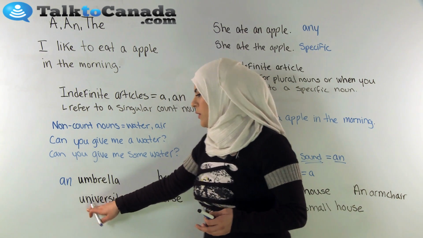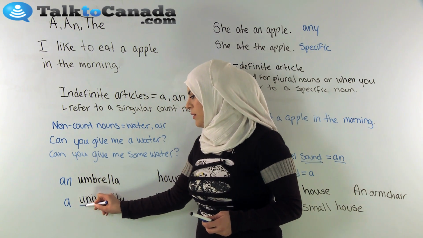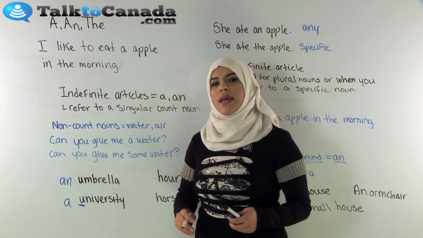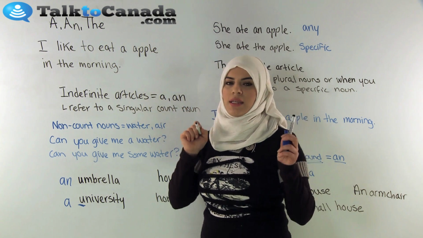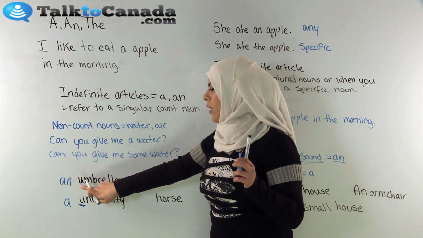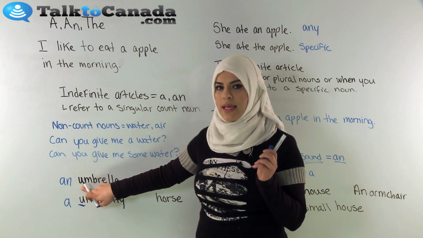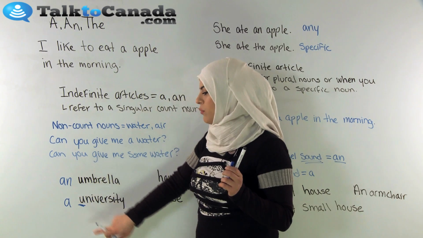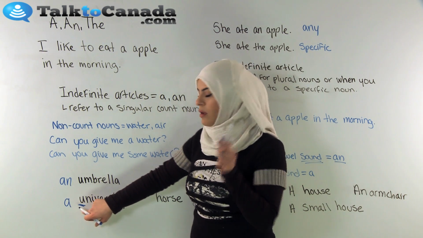The right answer would be a university, because here the U is making a Y sound, like university with a Y. The U in umbrella is making the uh sound. That's why we say an umbrella, a university. It's about the first sound, not the letter.